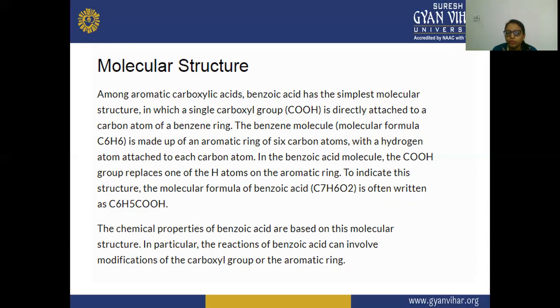Either it can replace the hydrogen from the C1 carbon or the C2 carbon.